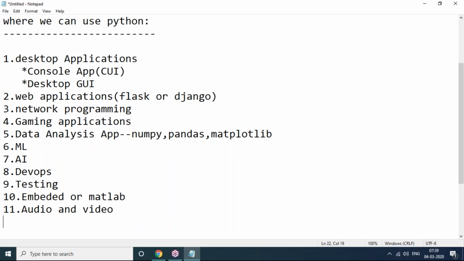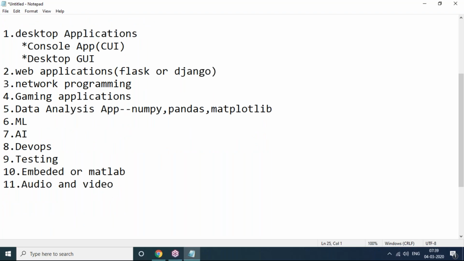Next, what important features come with Python? What are the important features in Python? First feature, it's very simple.